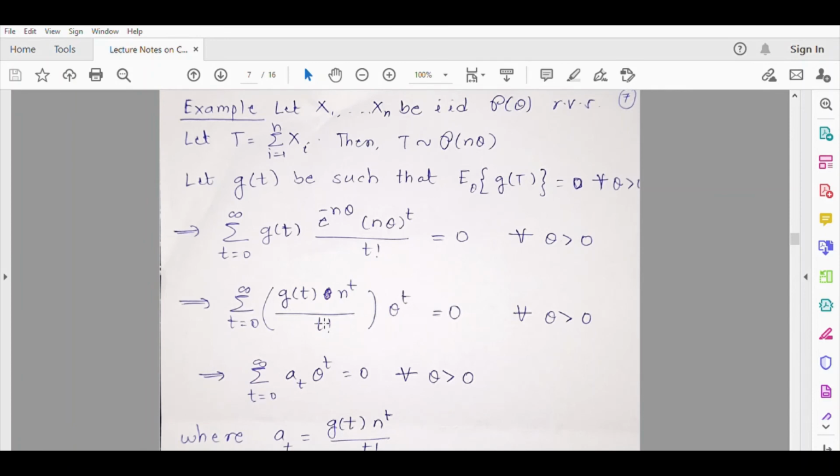So now this is a power series, isn't it? This g(t) n raised to t by t factorial, I am denoting it by a_t. So what you get is a power series, summation a_t theta raised to t, vanishing for every theta greater than 0.